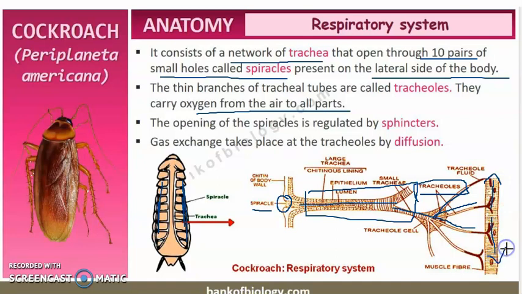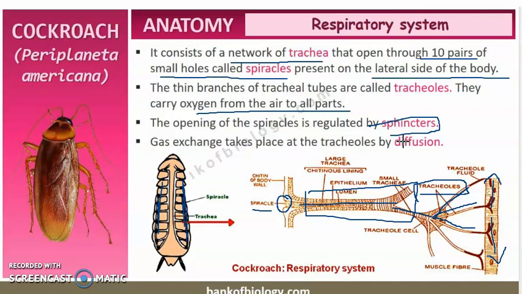Okay, now the opening of the spiracle is regulated by the sphincters. It means that all the time they will not keep their spiracles open. So it is regulated by the sphincters. Sphincters are a type of muscles which help in regulating the opening and closing of the spiracle, right?